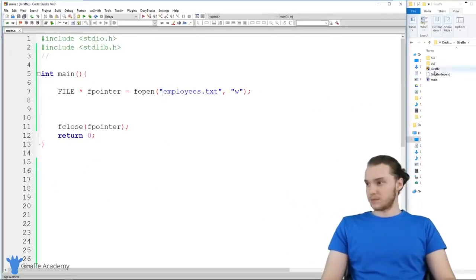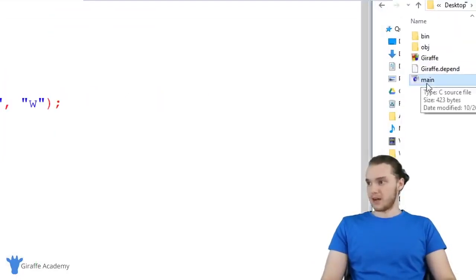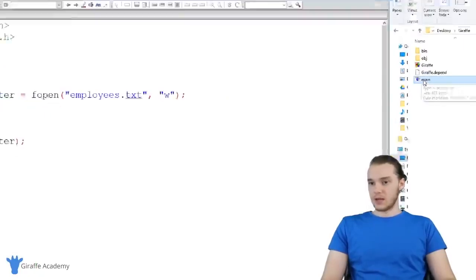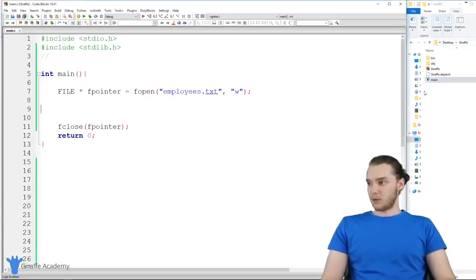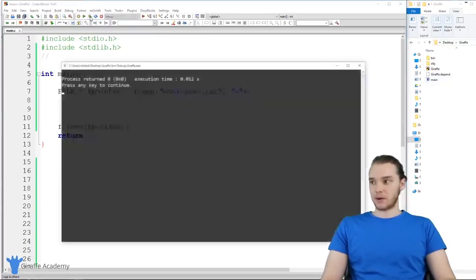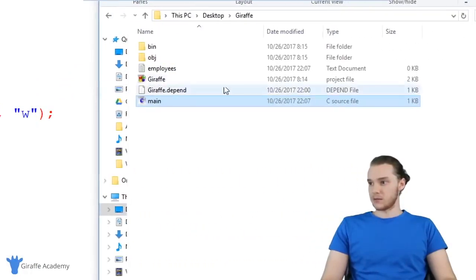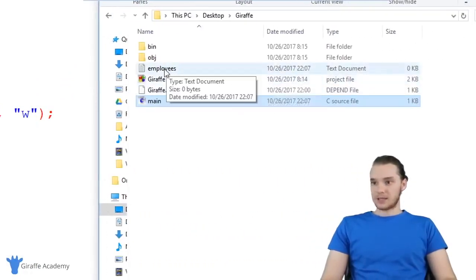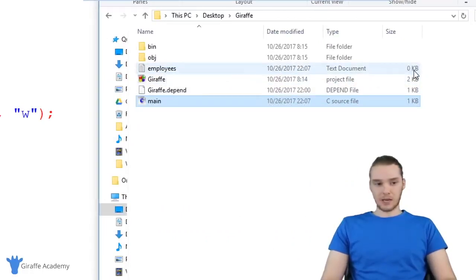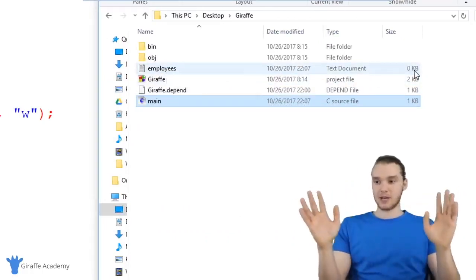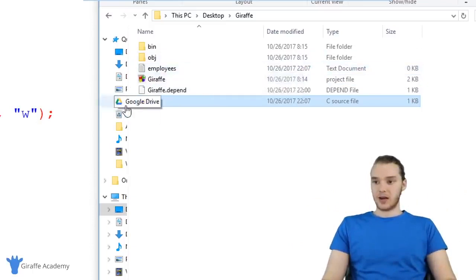And you'll see over here, my main.c file is right here. It's in this folder. So when I run this program, let's watch over here, and we can see this employees.txt file get created. So I'm going to run my program, and you'll see over here that this employees file got created. If I bring this out a little bit, you'll see it's a text document, employees.txt, and there's 0 kilobytes inside of there. So we haven't put any information in there, but this file got created.